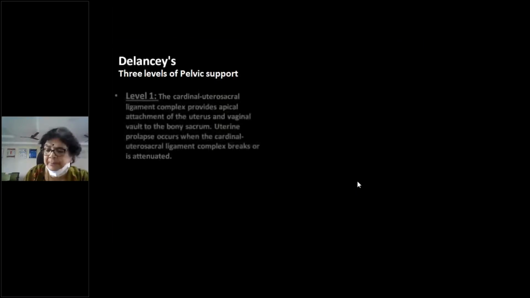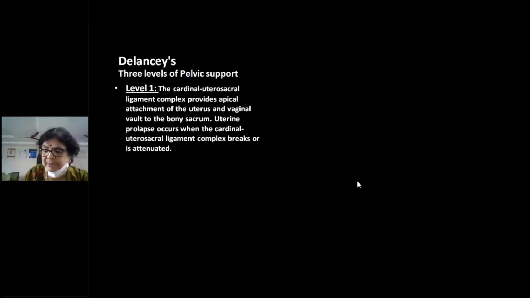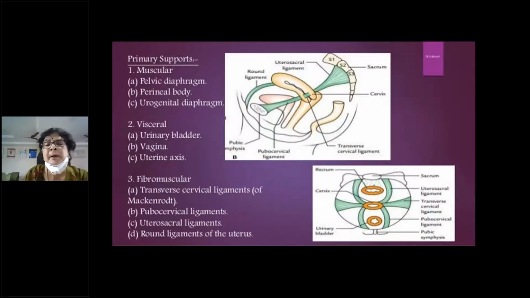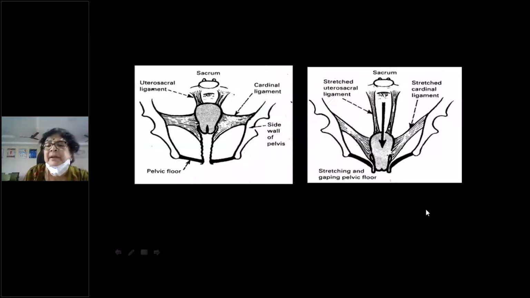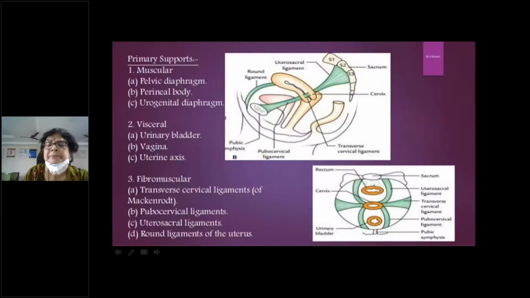So these are the three types of ligaments. Out of these, the most important are the transverse cervical ligaments and the uterosacral ligaments. These two are the most important ligaments which support the cervix and upper part of the vagina. Followed, all of you? So when you are asked to write about the supports of the uterus, you have to classify them into muscular supports and ligamentous supports.